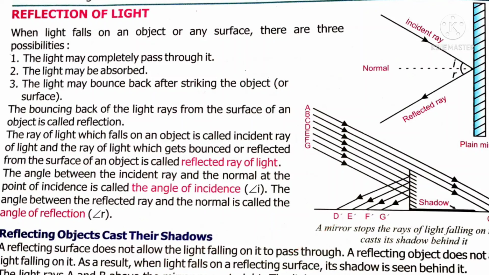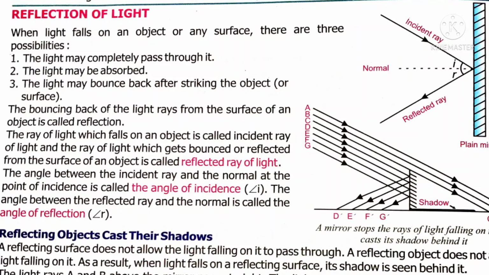D dash, E dash, F dash, G dash, these are all reflected rays. And what is happening at the back of this mirror? A shadow is formed. So if you stand under the sun, you are the reflecting medium. That means your body surface is a reflecting surface. Light falls on us and reflects from our body, because light does not pass into our body. So what is formed behind us? A shadow is formed.